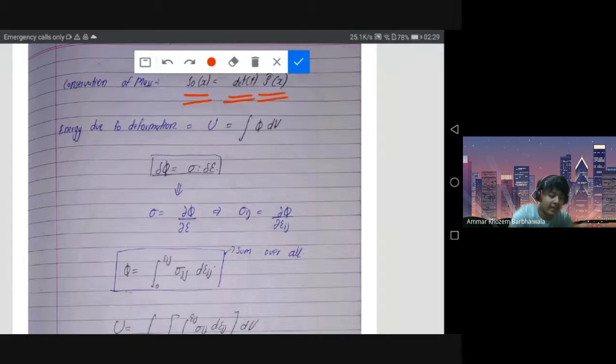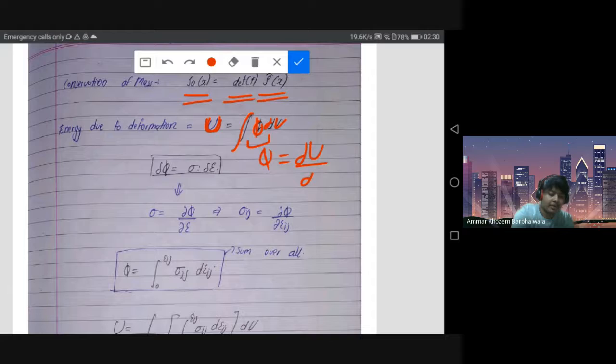And now we can calculate the energy due to deformation. When I'm deforming a body, I'm applying a force which is changing each and every point of the body. So this energy due to deformation U is equal to the integral over the volume of phi dv. In this case, phi is the change in the energy due to deformation per unit volume, so phi is basically dU by dV.